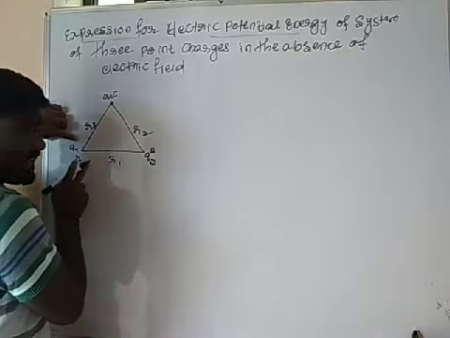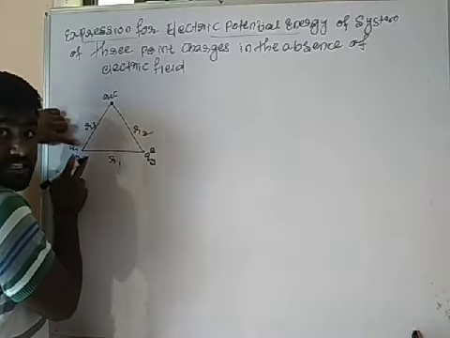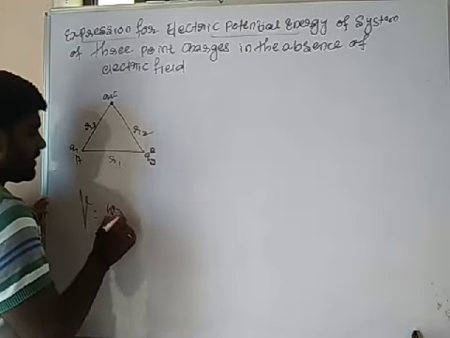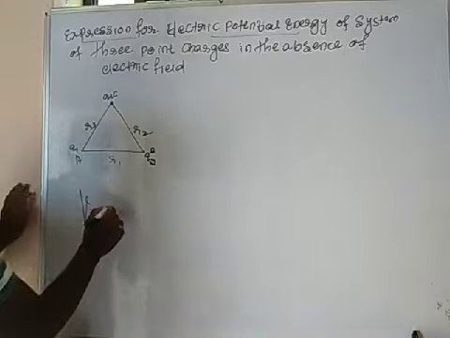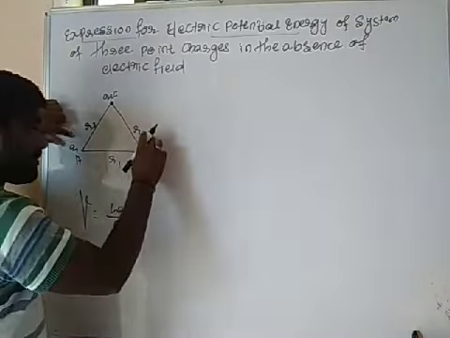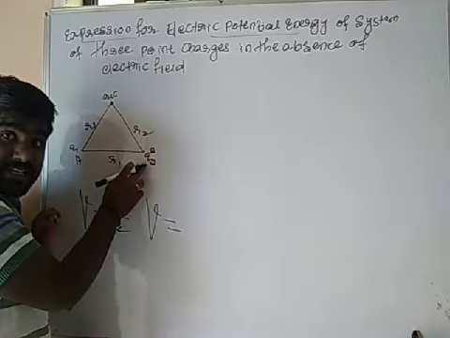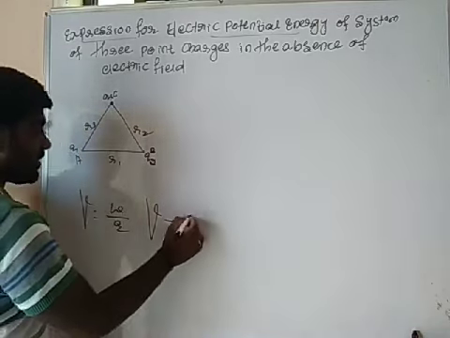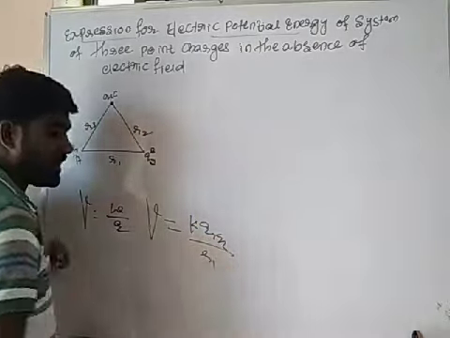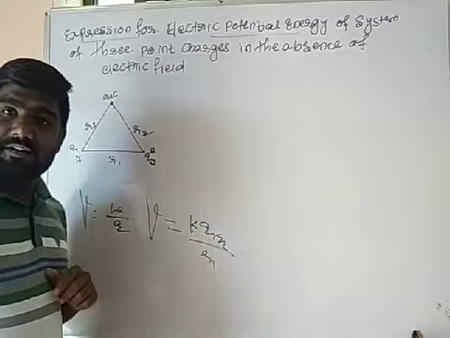See here. At this point, the potential V will be, what is here? Sorry, V is equal to W by Q. At this point only. If I come to this point, what must the potential be? So this potential is equal to K Q1 Q2 divided by the separation distance R1. Okay. Let's see the derivation now.